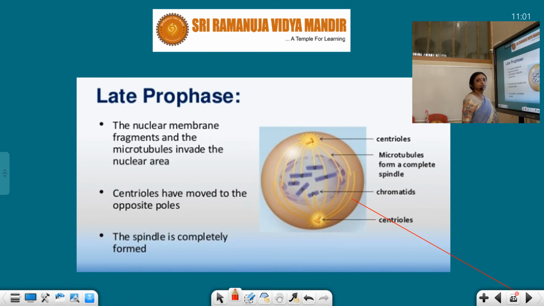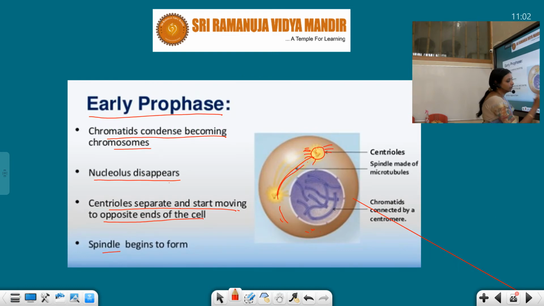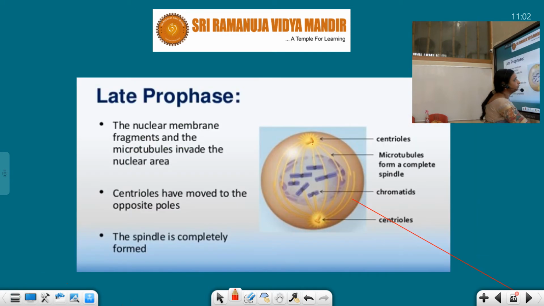I hope you understood spindle fibers. So prophase, early prophase and late prophase, the changes we have seen. Now we will see how these chromosomes are arranged. In the early prophase we have seen the formation of chromosomes, and in the late prophase we have seen the spindle fibers are formed.